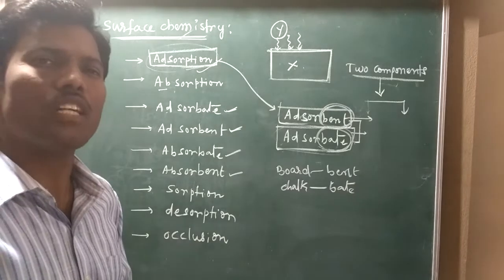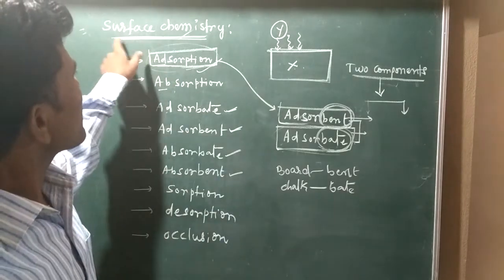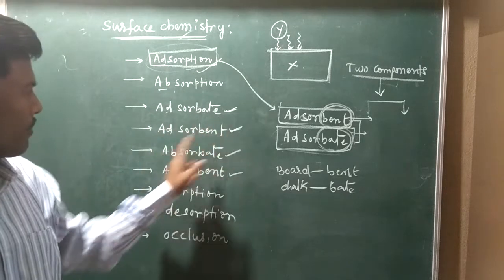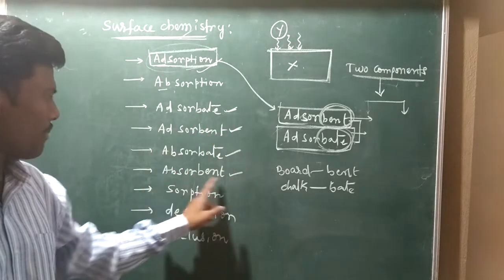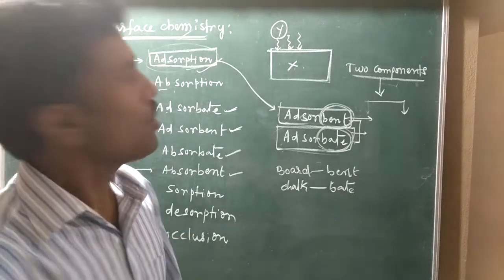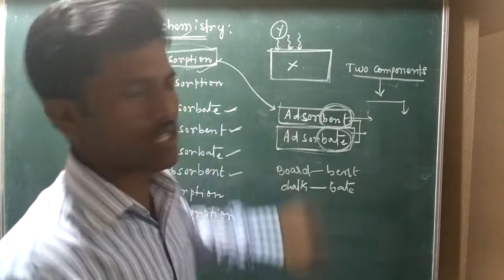Now I hope it is clear to all. So there are terms: surface chemistry, adsorption, adsorbate, adsorbent, absorbate and absorbent, sorption, desorption and occlusion. So in that, we are discussing adsorption.